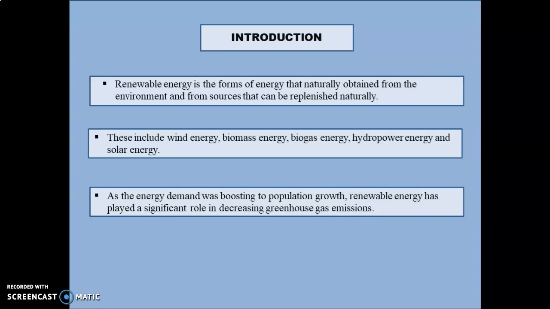Okay, renewable energy is the form of energy that is naturally obtained from the environment and from sources that can be replenished naturally. These include wind energy, biomass energy, biogas energy, hydropower energy, and solar energy.